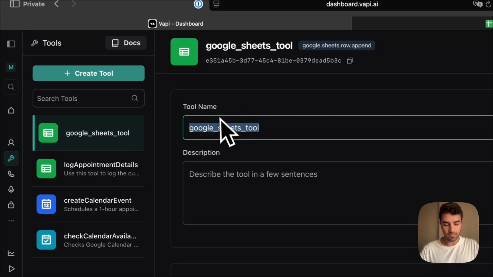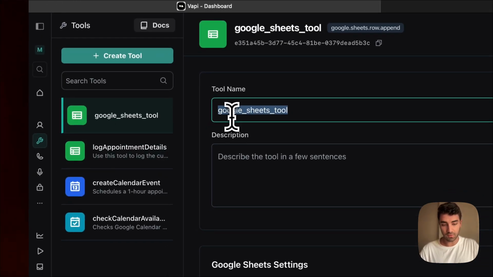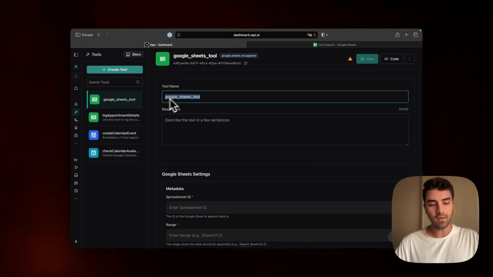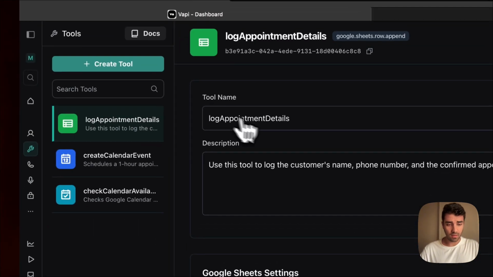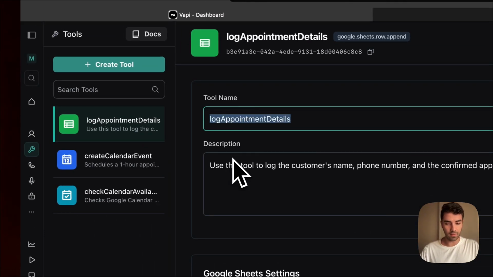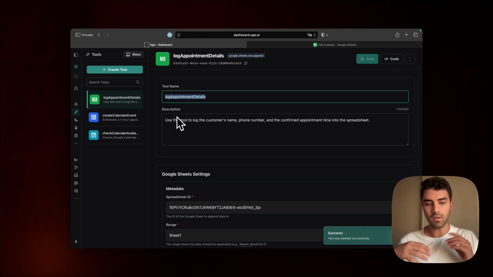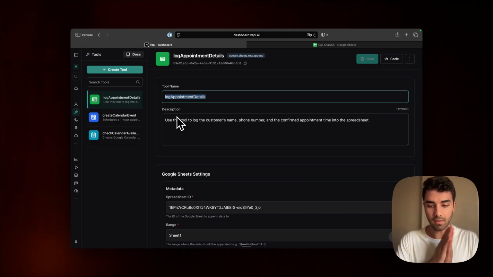Now, I changed the name just to make it cleaner and more understandable when I write the prompt what it is. So I'll just leave it here. And what you can do is just copy paste it from me. I will be providing a document where I share the name, description, and the prompt later. So if you want to try it, you can just copy paste it.